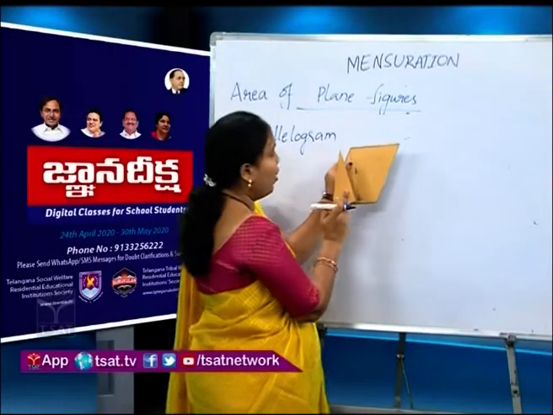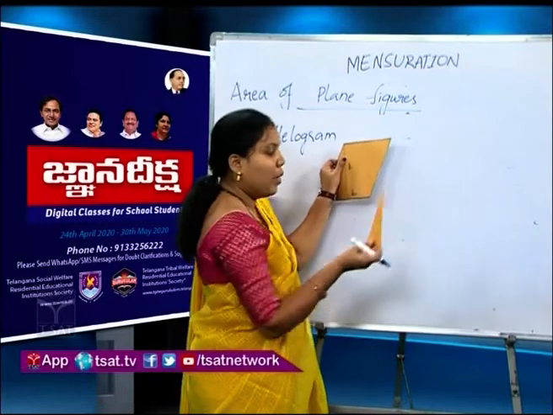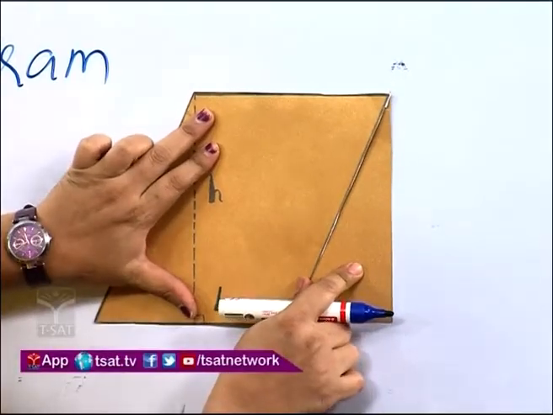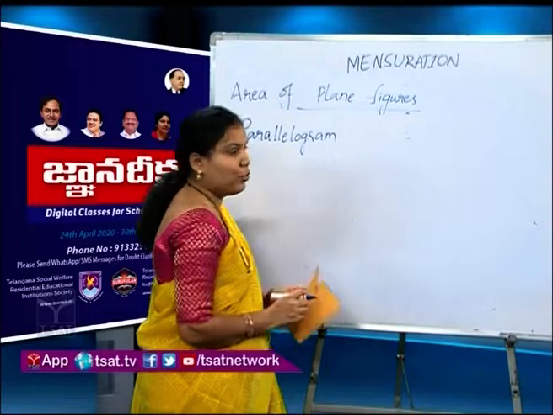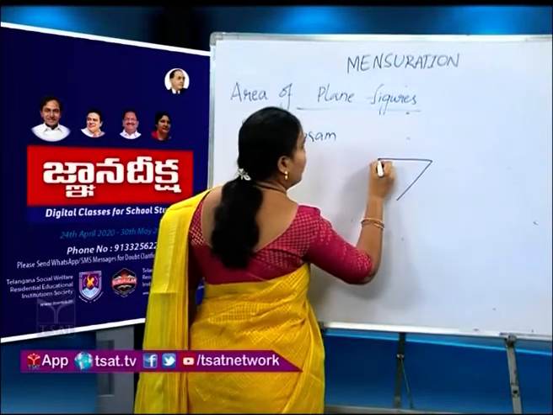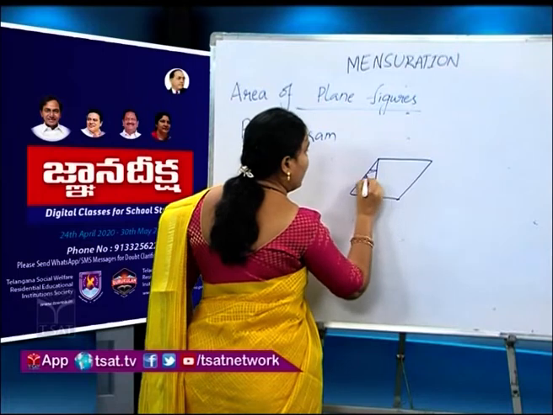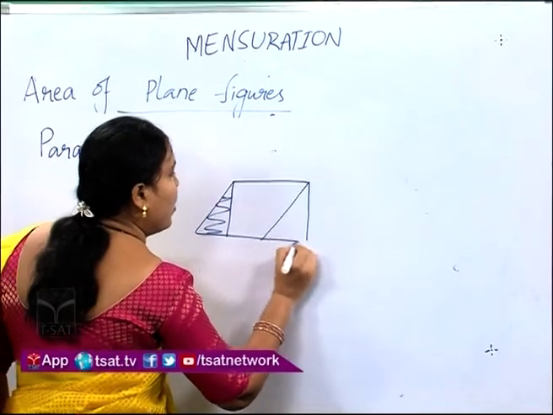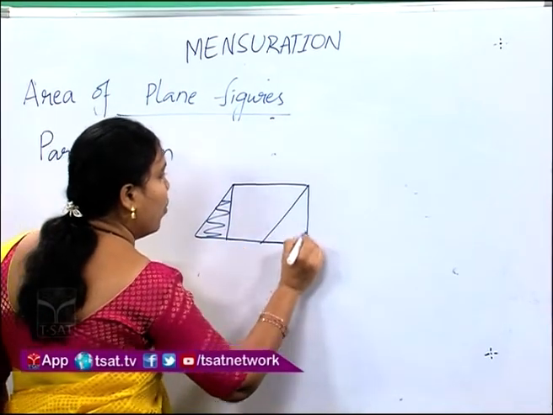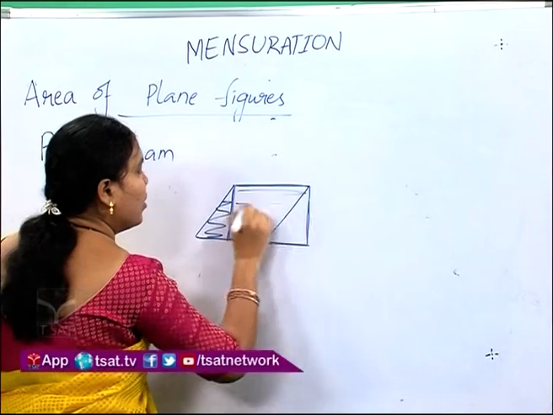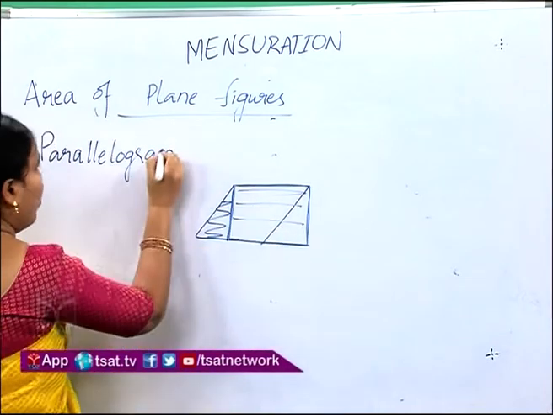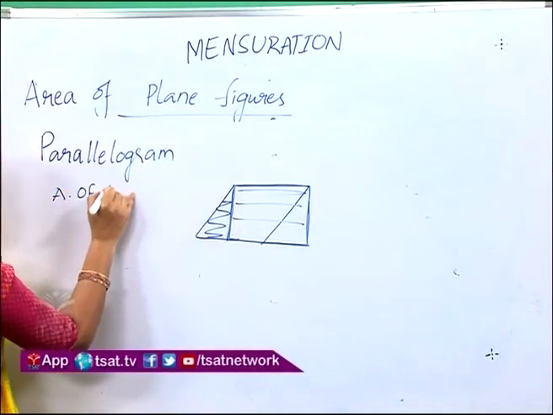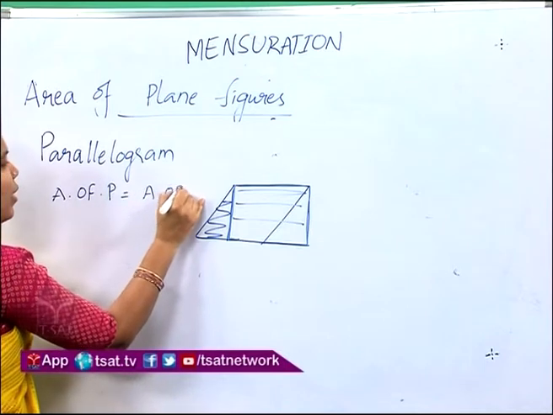Separate this triangular piece from this parallelogram and place this triangular piece on the other side of the parallelogram, then we get a rectangle. This is the rectangle. So area of a parallelogram is equal to area of rectangle. Is it clear?